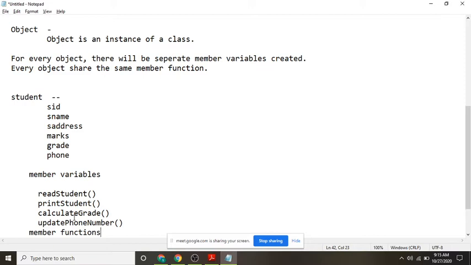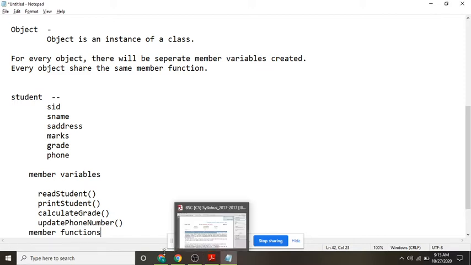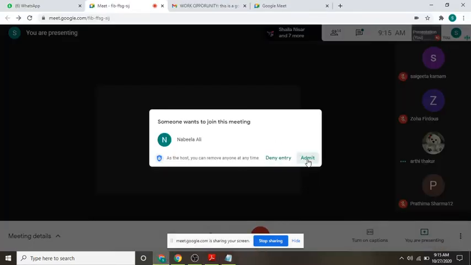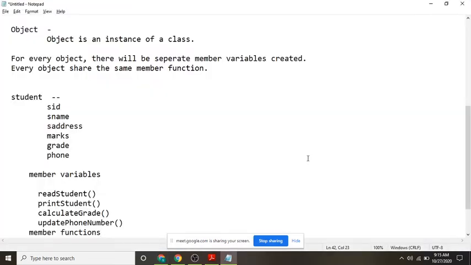If you take a class called student, it has, for example, 6 member variables and 4 member functions. What are the member variables for the student class here? Student ID is one member variable, student name, student address, student marks, student grade, student phone number.